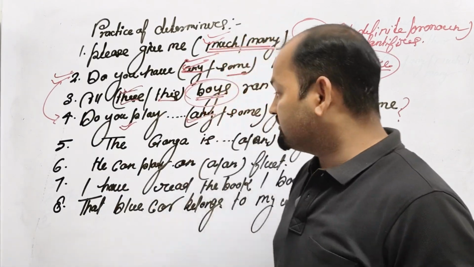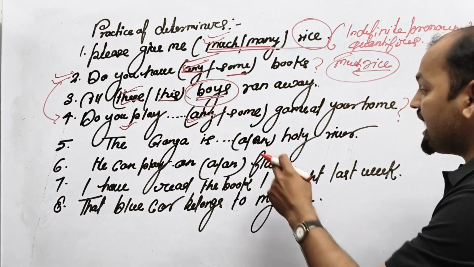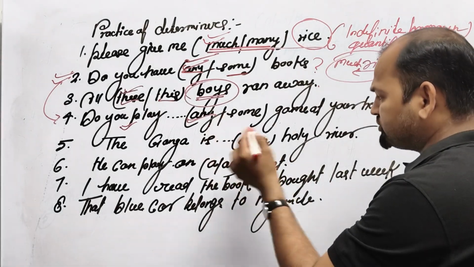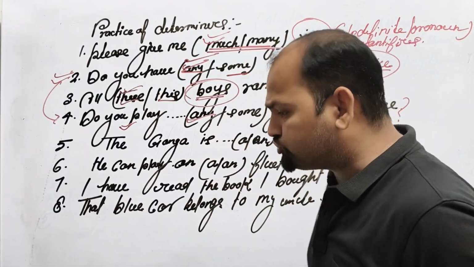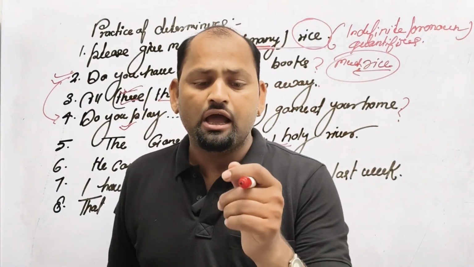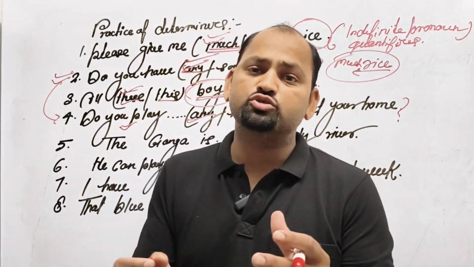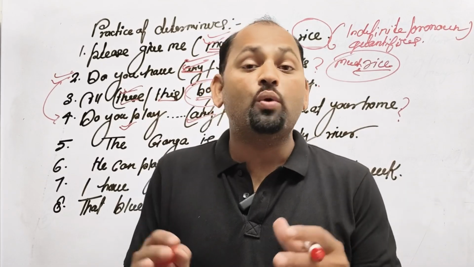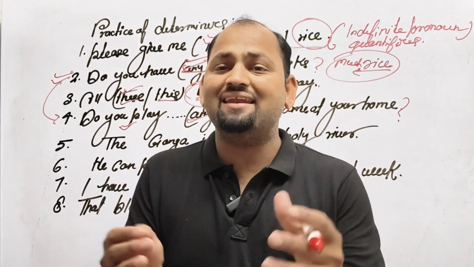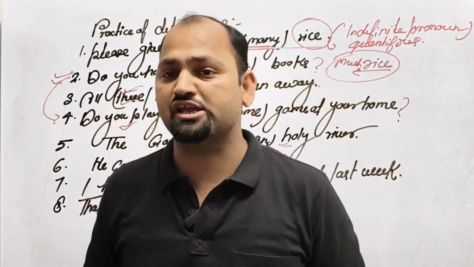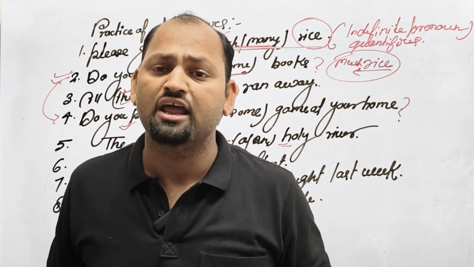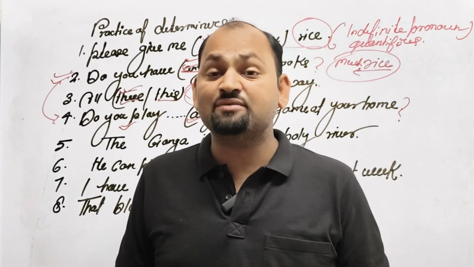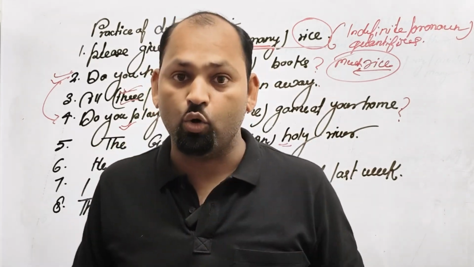Question number 5: the Ganga is a or an holy river. Dear, let me ask according to the grammatical rule: along with a vowel, we can use the article an, but along with a consonant, we use the article a. But there is a little bit of confusion in English compared to the Hindi letters. Like holy, the exact pronunciation is holy.